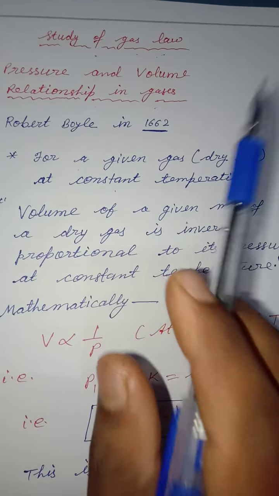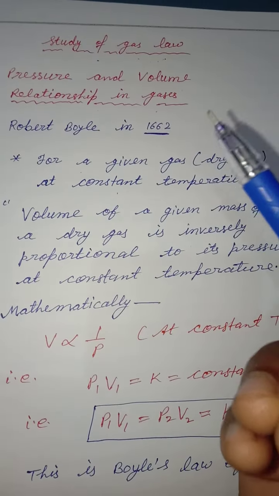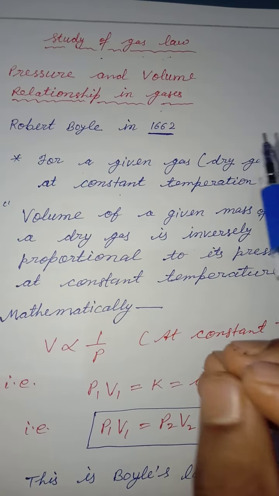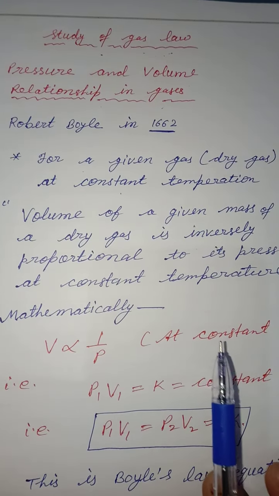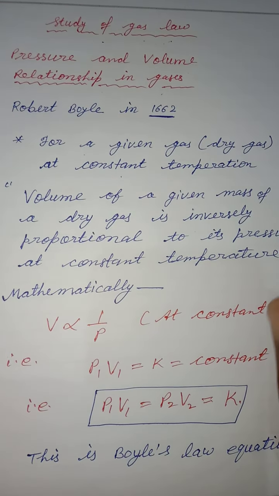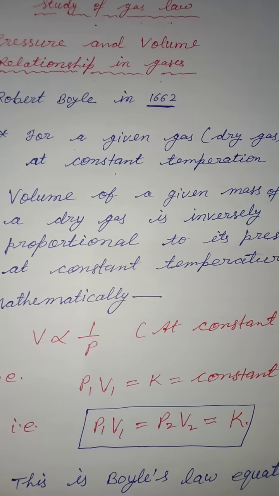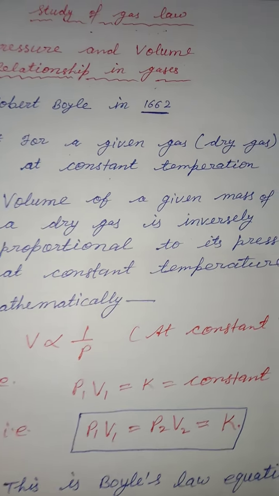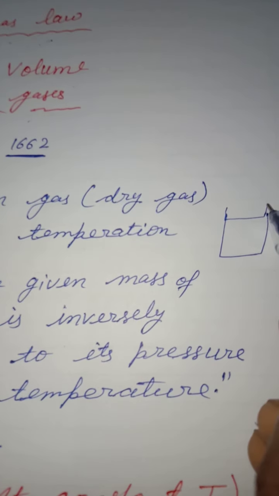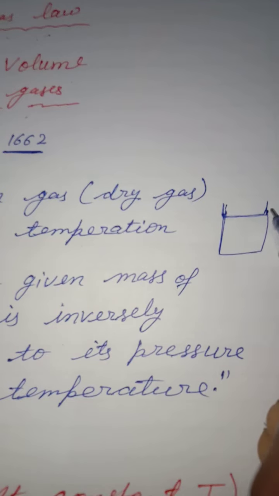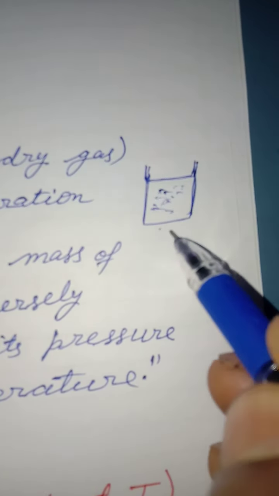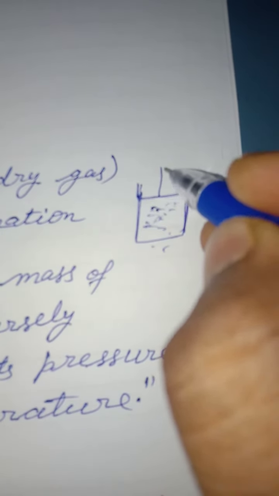If you consider a gas for the experiment, then the number of moles of the gas is also constant, and at constant temperature you apply pressure on the piston of the container, in which you have taken a dry gas.